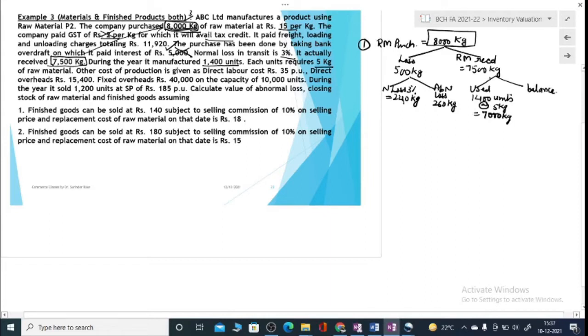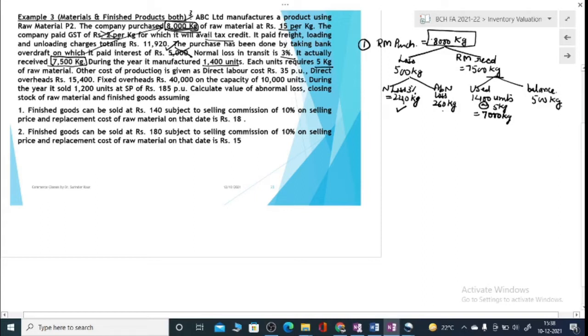Since you had a total of 7,500, you are left with 500 kilograms of raw material. This is the raw materials working, the quantity part. Normal loss will be spread, which means the cost is spread over 8,000 minus 240 units. Abnormal loss will be measured, cost of quantity used can be measured, and closing balance of raw material can be measured.